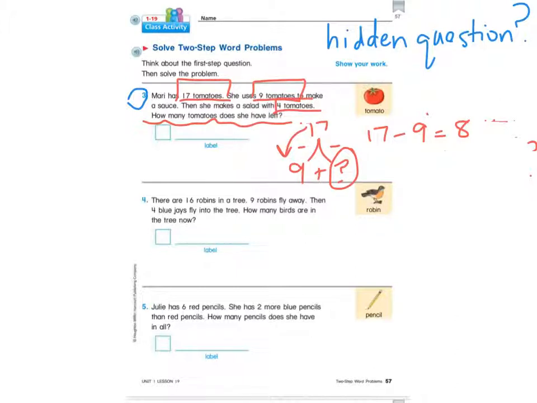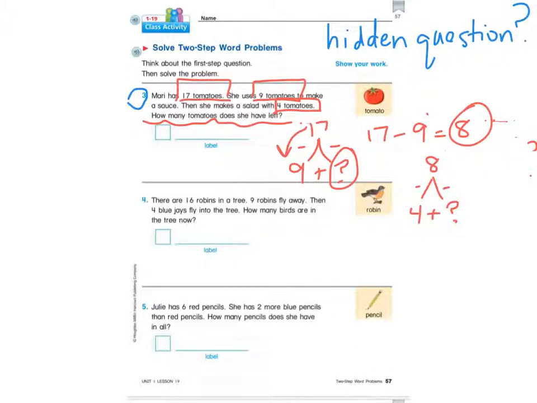Now that I've answered that part of the question, I can go on and figure out, well, if I use 4 tomatoes now, Mari uses 4 tomatoes. I had 8 tomatoes after the sauce. Now I'm going to use another math mountain. So I know my total number of tomatoes now is 8 on top. I know that I have to use 4 for my salad, and I want to know how many are left over. So I'm going to put my question mark for my other addend. Same thing that goes on this math mountain.